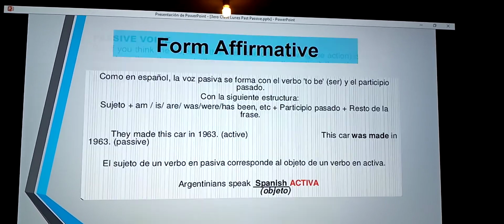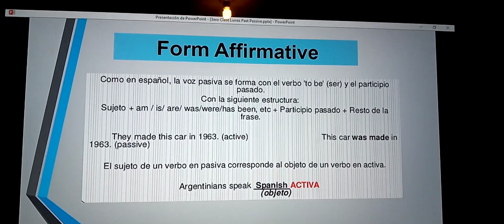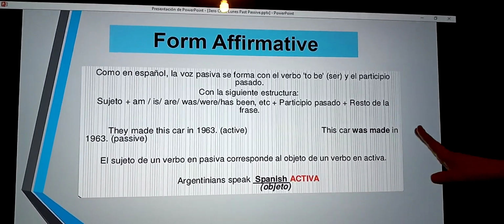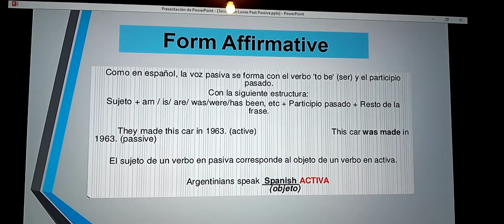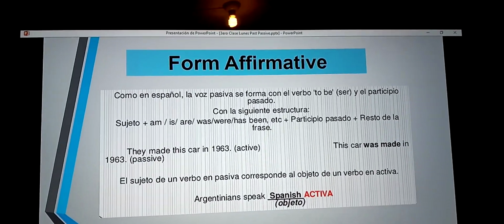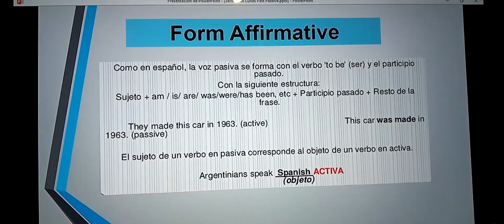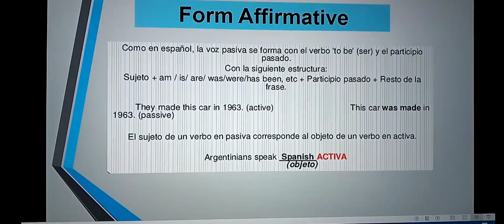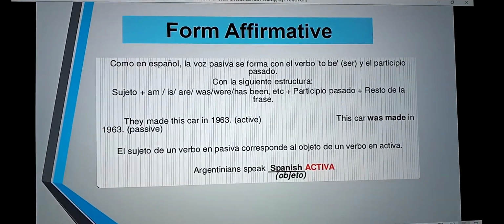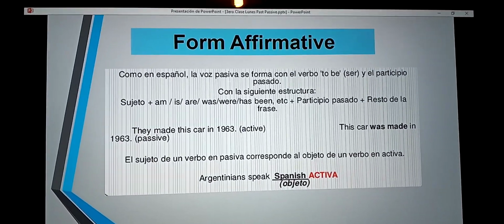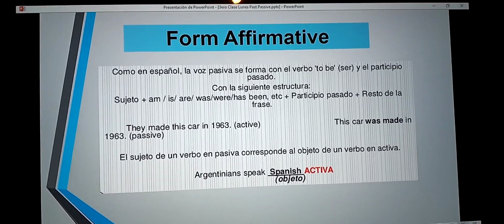Next. Form affirmative. Como en español, la voz pasiva se forma con el verbo to be. En español, to be es ser, y el participio pasado.